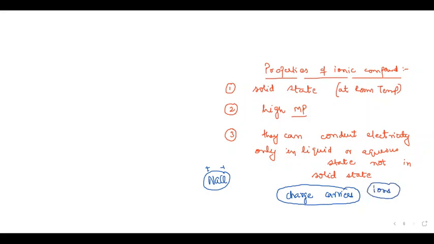So if we have liquid NaCl or aqueous, what is the difference between liquid and aqueous? Aqueous is dissolved in water. Very good. And liquid is melted, into liquid form. Your concepts are quite good. It needs only a little brushing up.